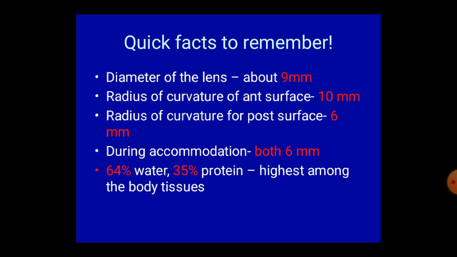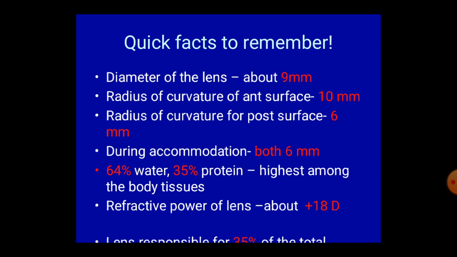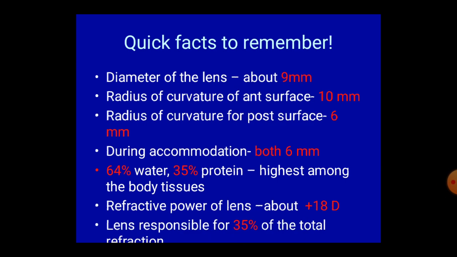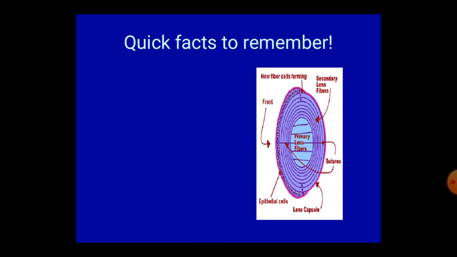There are 64% water and 35% protein in lens. Refractive power of lens is about 18 diopter, which is one-third of the total convergence of eye. Lens is responsible for 35% of total convergence. Next.